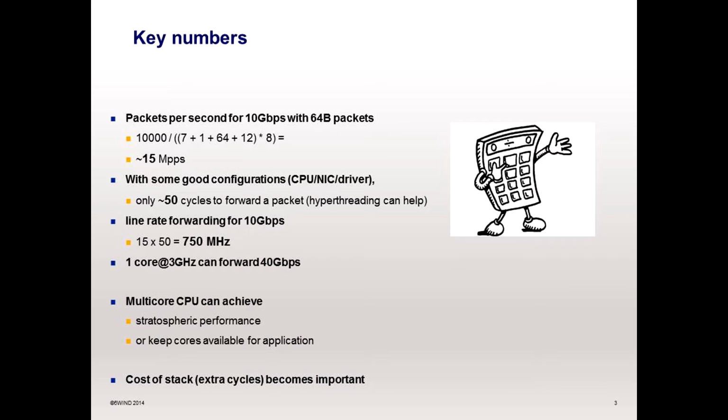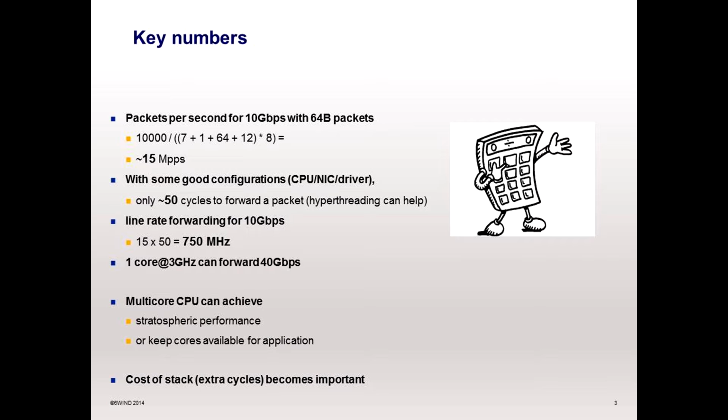So first, let's look at the basic numbers, because I think everyone is interested in DPDK because of the numbers. Let's take the example of a 10 gigs flow with small 64 bytes packets. We see that it is a flow of 15 million packets per second.